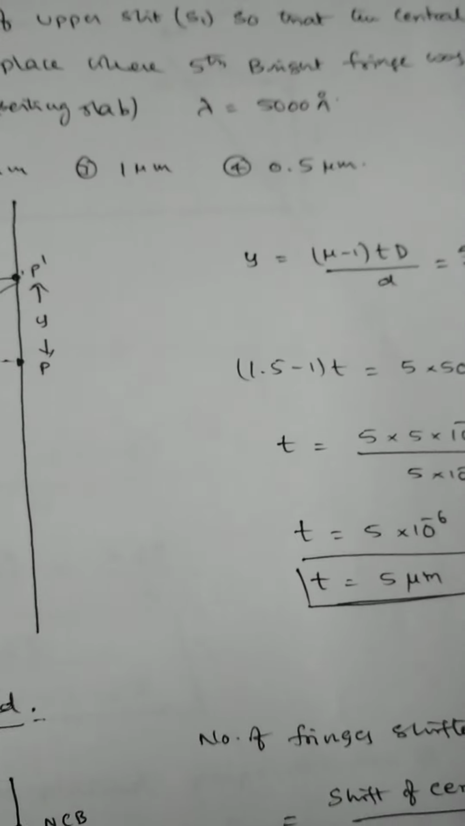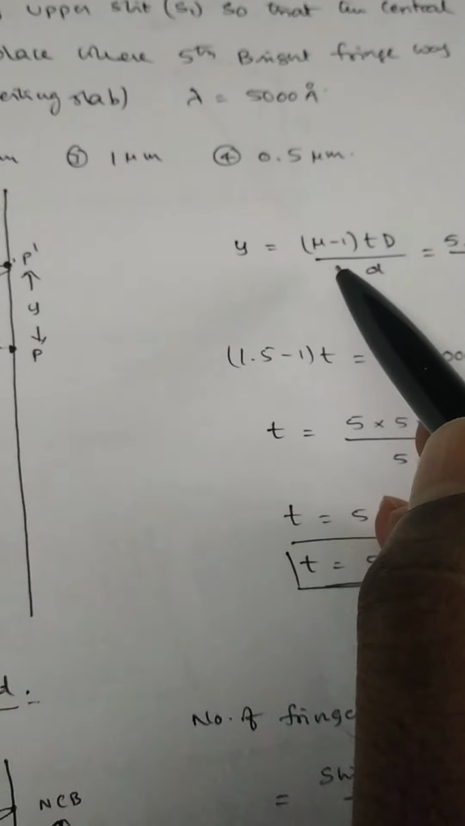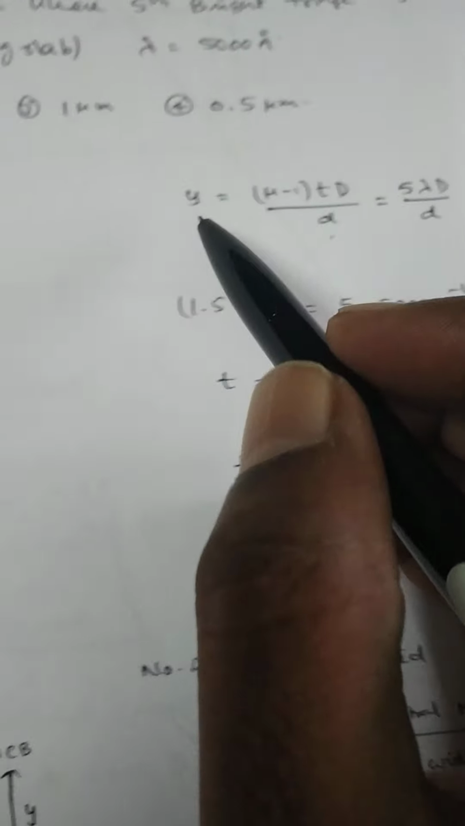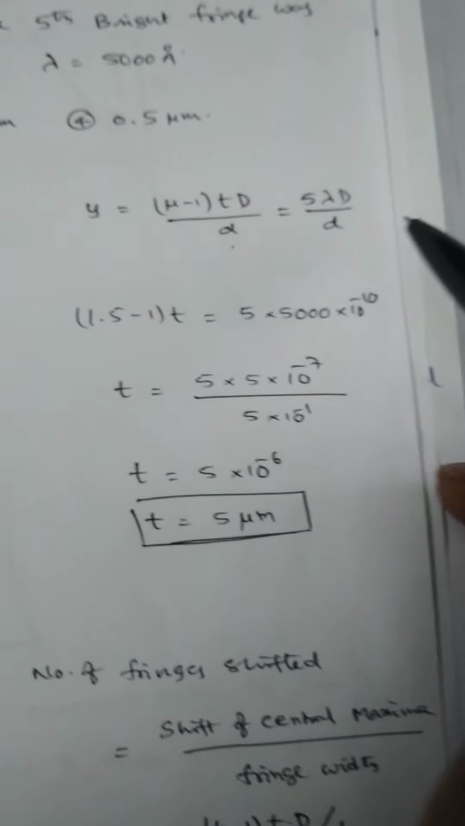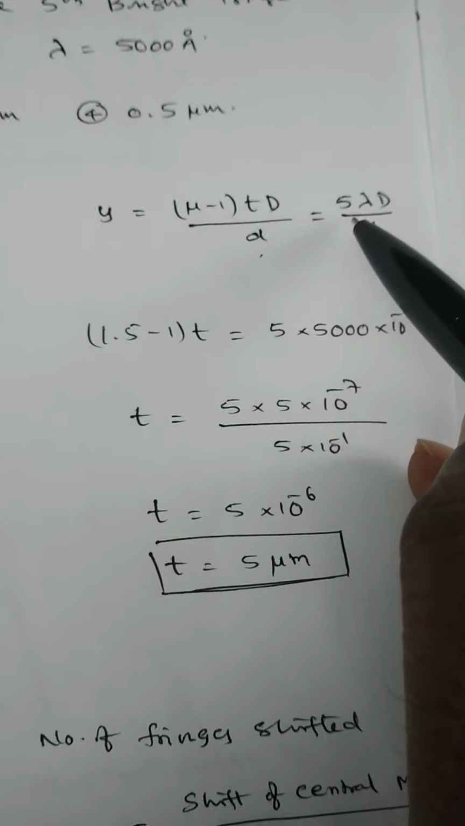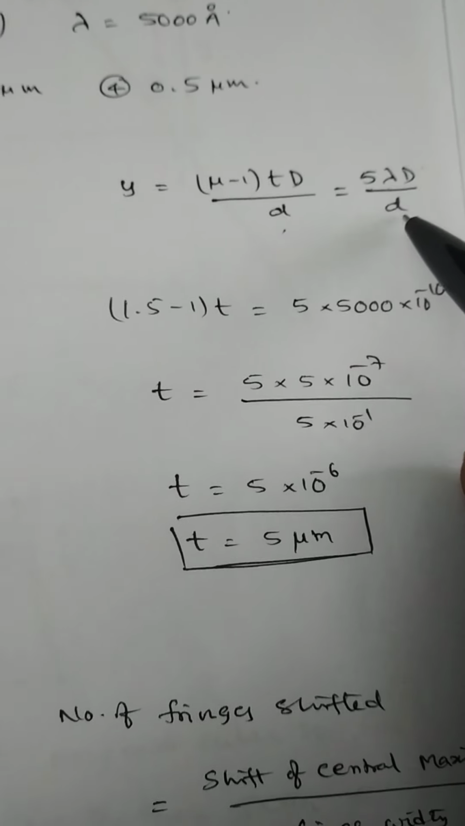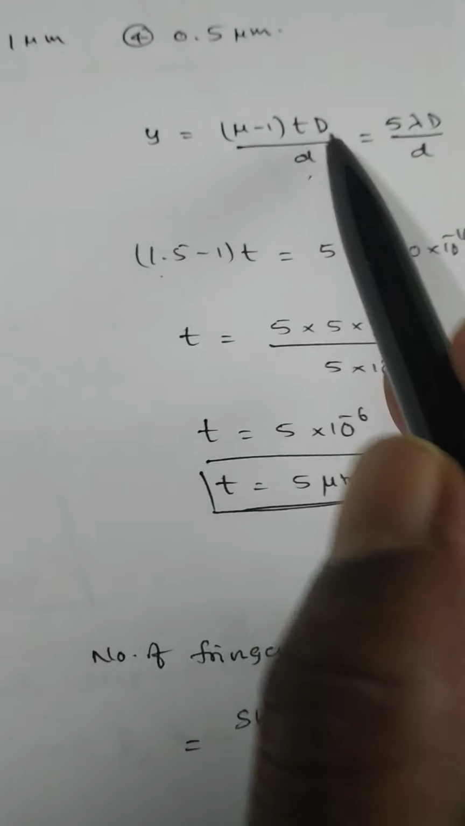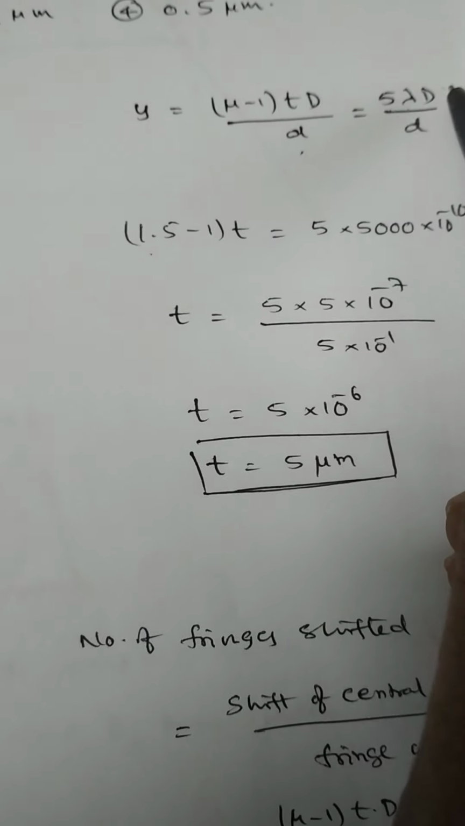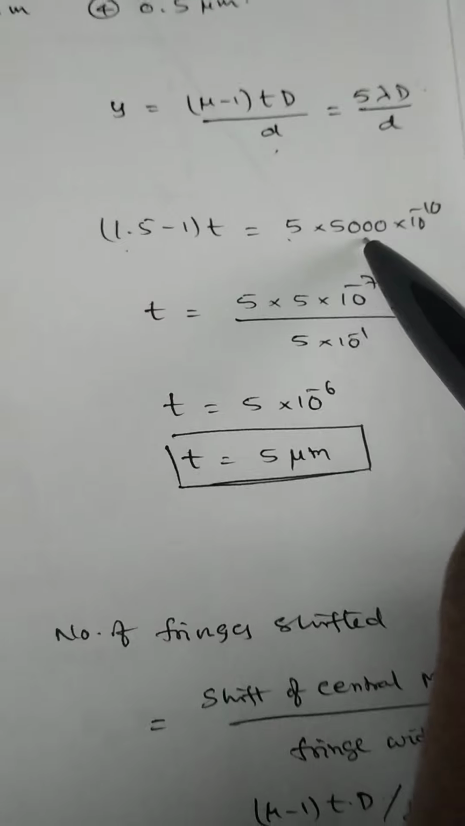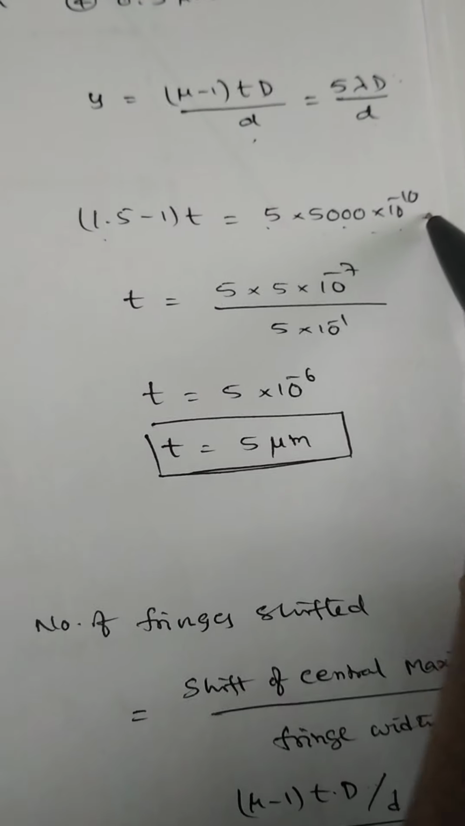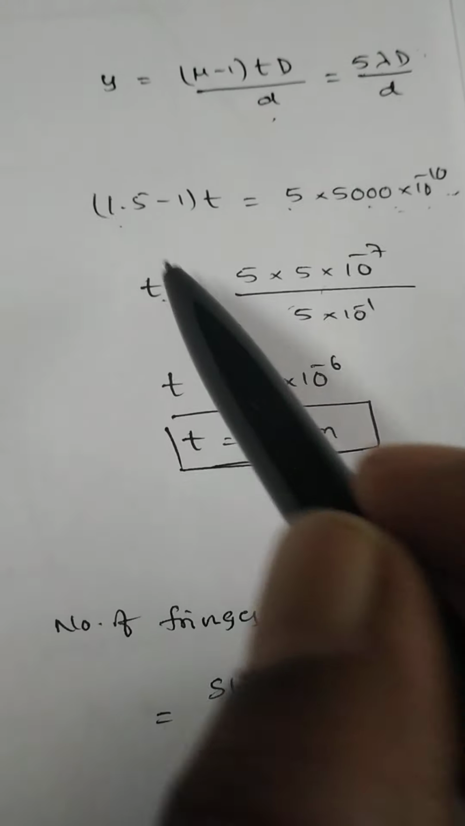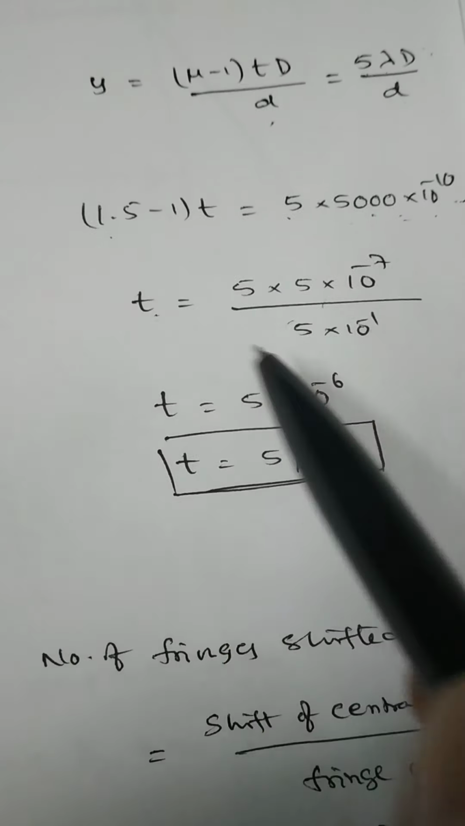You know very well, y is equal to (mu minus 1) into small d into capital D by t. For the bright one, the distance y is equal to n lambda capital D by small d. N is equal to 5, so 5 lambda capital D by small d. So (1.5 minus 1) into t is equal to, here small d cancels, capital D cancels, 5 into lambda, 5000 into 10 power minus 10 meters. Therefore t is equal to 5 into 10 power minus 7 by 0.5.